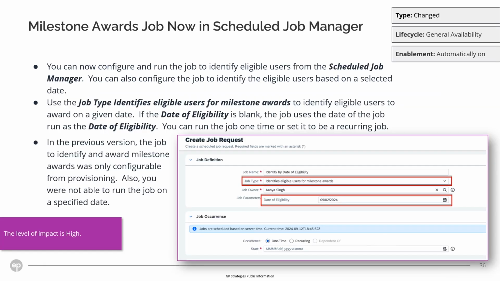Milestone Award Job now in Scheduled Job Manager. You can now configure and run the job to identify eligible users from the Scheduled Job Manager. You can also configure the job to identify eligible users based on a selected date. This can be a one-time or a recurring job. In the previous version, the job to identify and award milestone awards was only configurable from provisioning. You were also not able to run the job on a specific date.